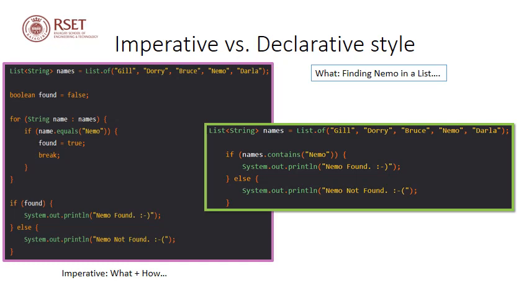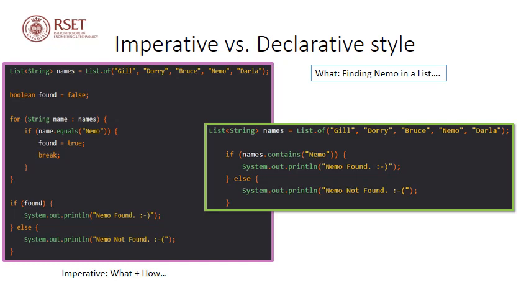You can see that we are working with the same list called names with the same elements, and here instead of using a for loop and an if statement within the for loop, we are using the method called contains. Now this method essentially does the same function as the for loop and the if statement. It will check if the string called Nemo is present in the array list names.